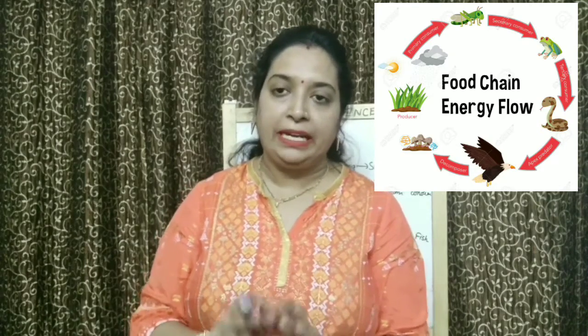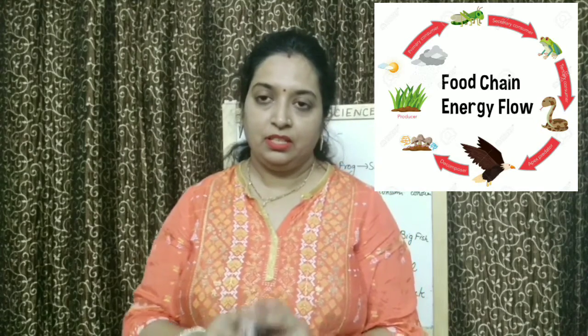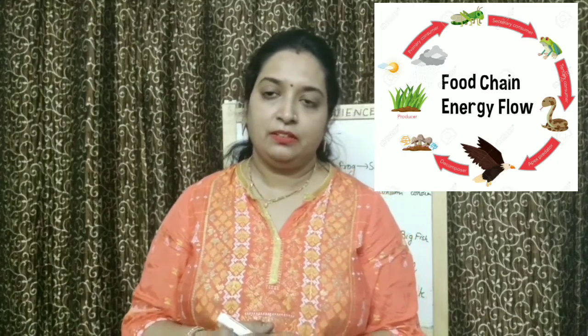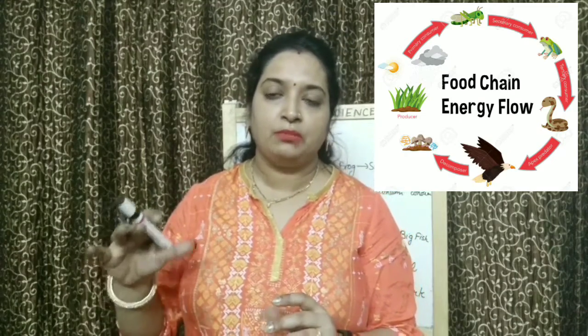This chain of eating and being eaten in nature is called a food chain. What is the function of a food chain? A food chain transfers energy to different levels. It transfers nutrients from plants to animals and from one animal to a different animal.